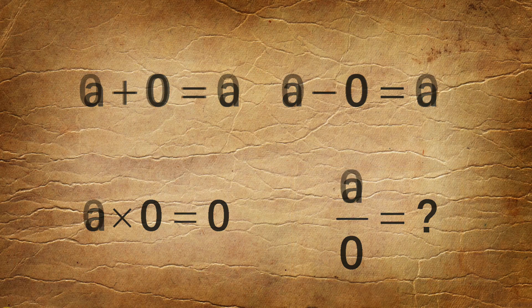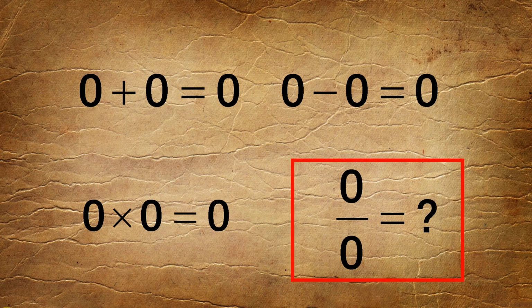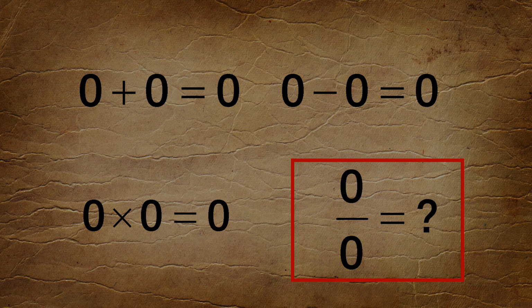Similarly, let's now put a also is equal to 0. Again, we get the answer c for the first 3 operations, and this 4th operation 0 by 0 again becomes a special case. Can we really get any answer for this operation, as well as the previous one, that is a by 0? Let us understand this.